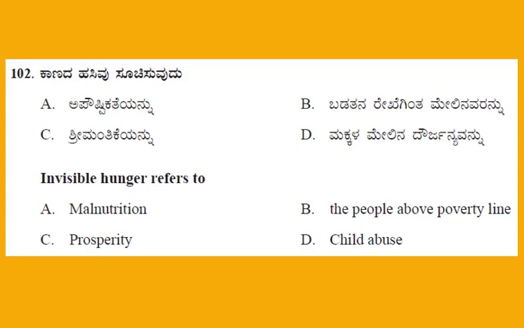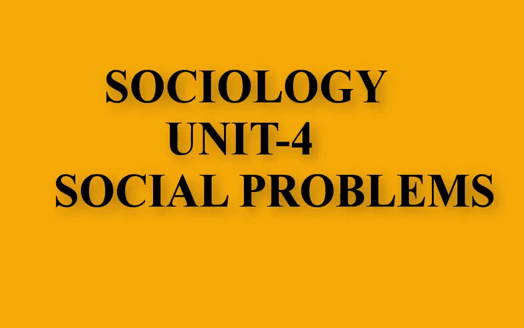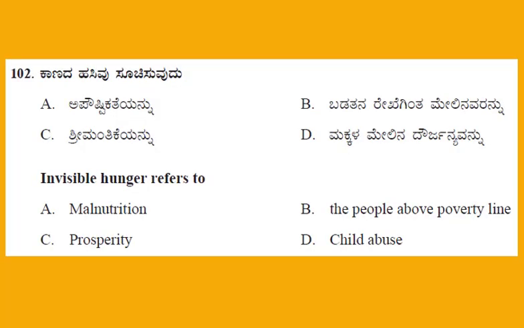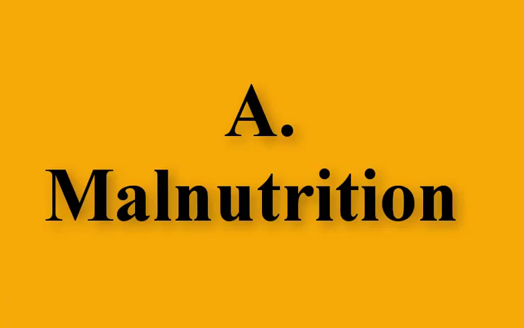Question number 102. Invisible hunger refers to. This is the question from Sociology, Unit number 4, Social Problems. And the 4 options. Option A, malnutrition. B, the people above poverty line. C, prosperity. D, child abuse. And the right answer, option A, malnutrition.